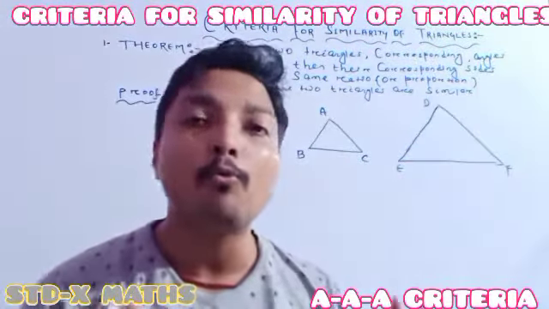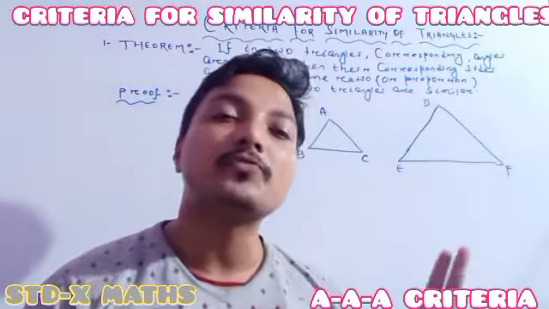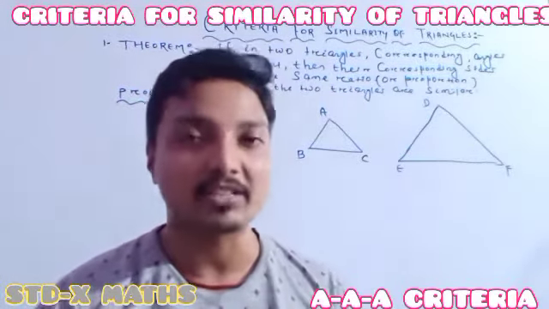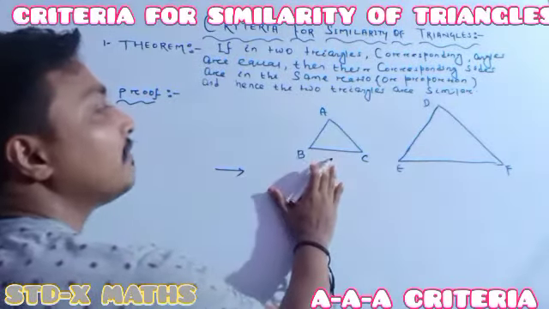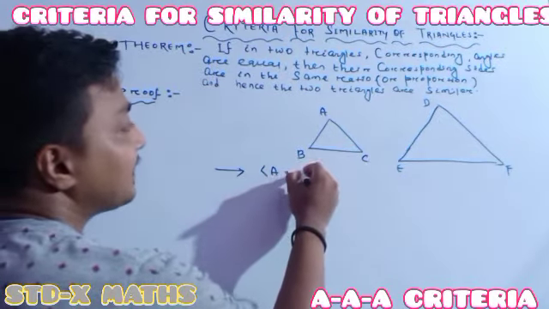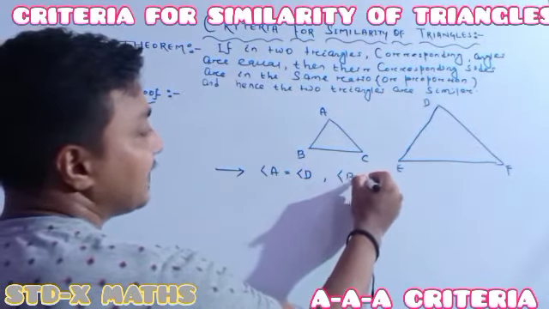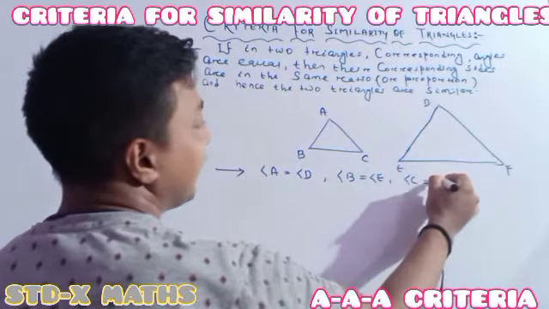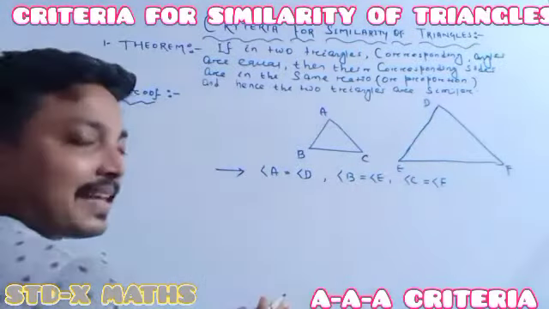You all know well that for polygons to be similar, corresponding angles are 100% equal. Also, the corresponding sides are in the same ratio, otherwise in proportion. As a triangle is a polygon, one can say that angle A equals angle D, second, angle B equals angle E, and third, angle C equals angle F. It means the corresponding angles are the same.